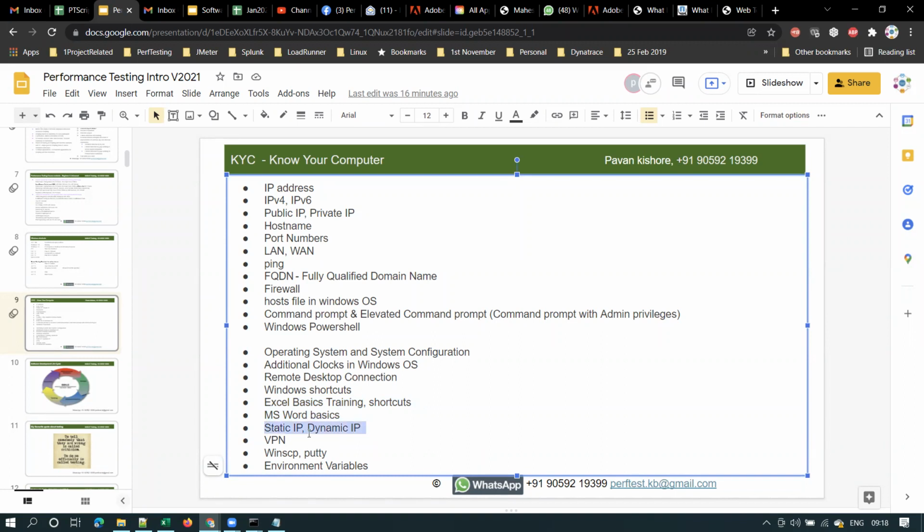And the next thing is, you have to know static IP and dynamic IP. I will cover these concepts in the coming sessions as well. I'll stop here for today. We already crossed almost 1 hour. For the first 10 sessions, I'll be taking 1 hour per day. Once the main course content starts, I will be taking about 1.5 hours per day. I'll stop here, guys. For today, this would be your assignment: please go through and learn some Excel basics and Microsoft Word basics.